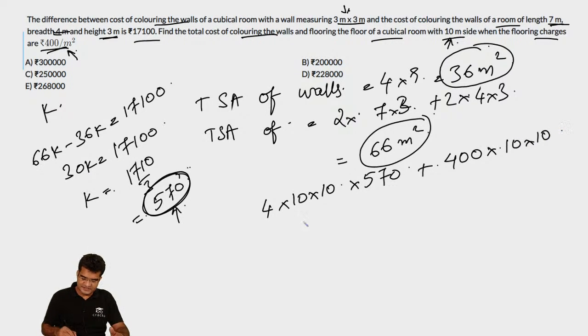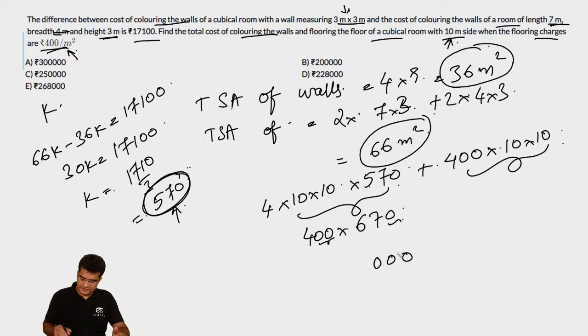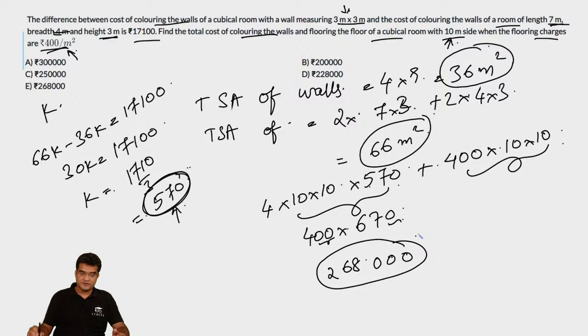Or if you are simplifying this, the first term of the expression is 400 into 570, and the second term is 400 into 100. So if you take 400 common, this will be equal to 400 into 570 plus 100, which is equal to 670. You can take 3 zeros at the end, 0 0 0, and it will be 67 into 4. The value of 67 into 4 is 268. So the total cost will be 2,68,000, which is option E. Now let us look at the next question.